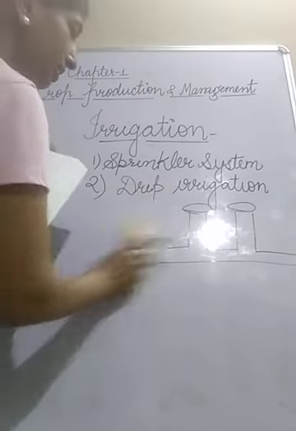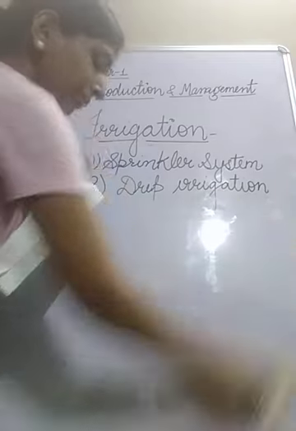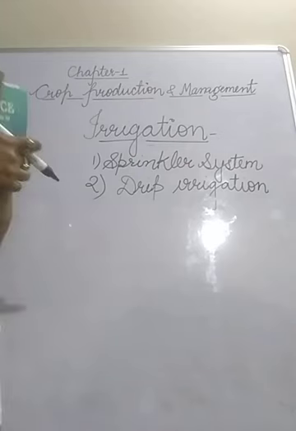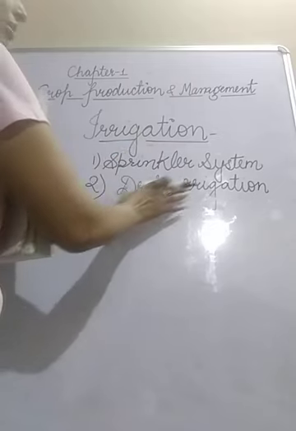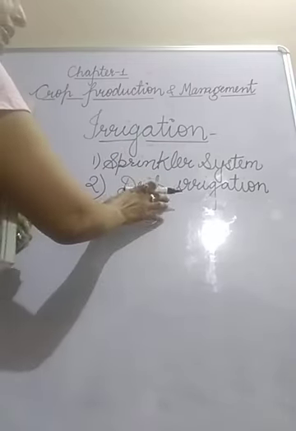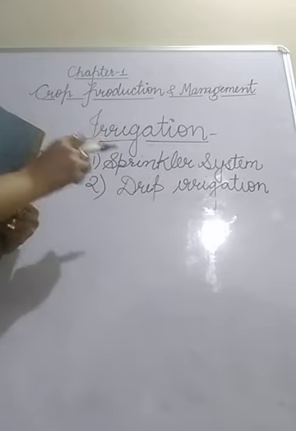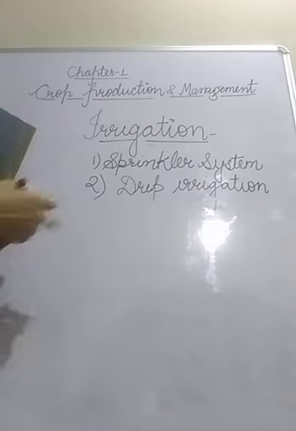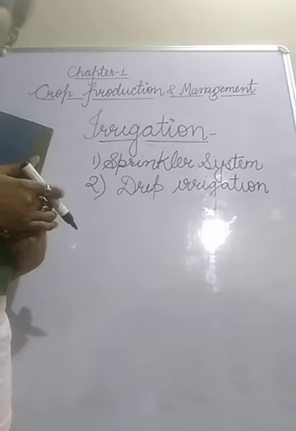What is drip irrigation? In drip irrigation, water is supplied near the base of the plant, near the root of the plant, drop by drop. So water goes drop by drop directly into the roots. This method is very useful as it conserves the water, and this method also helps in avoiding the weeds. How? Because water goes drop by drop only to the roots of crop plant. So in this way, weeds also get removed, because weeds, they don't get the water.